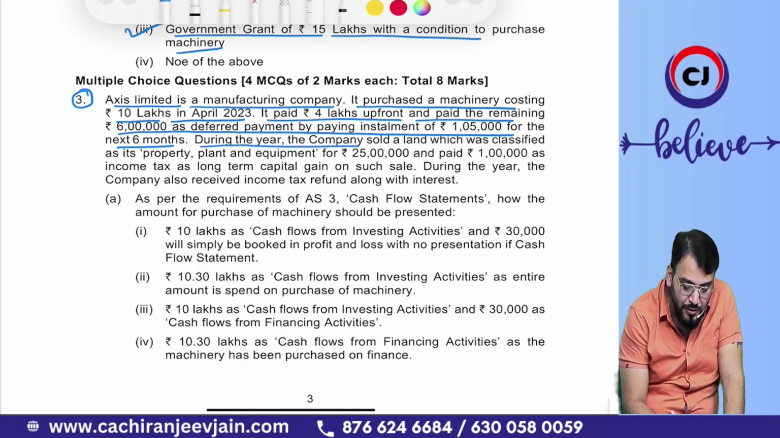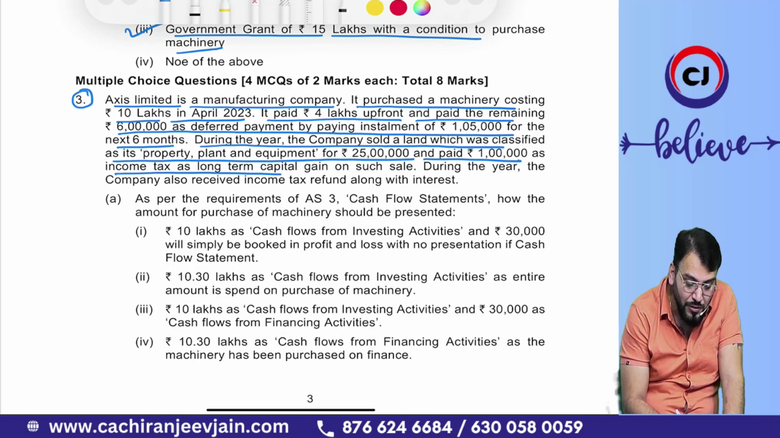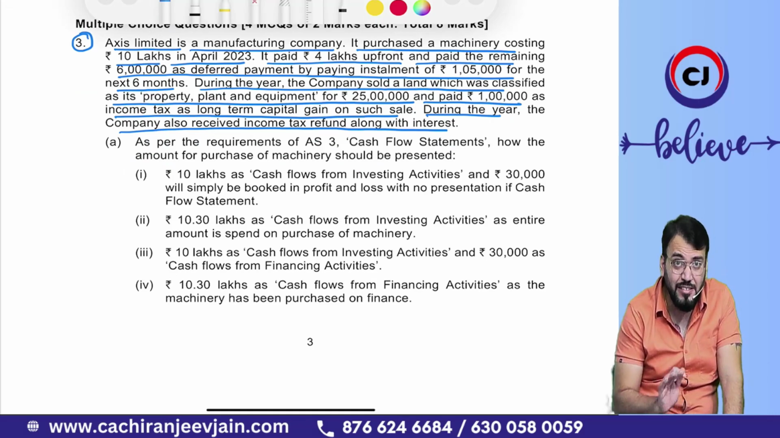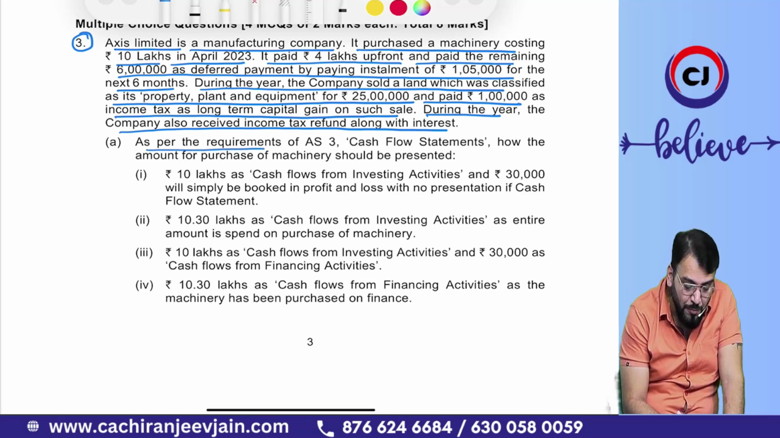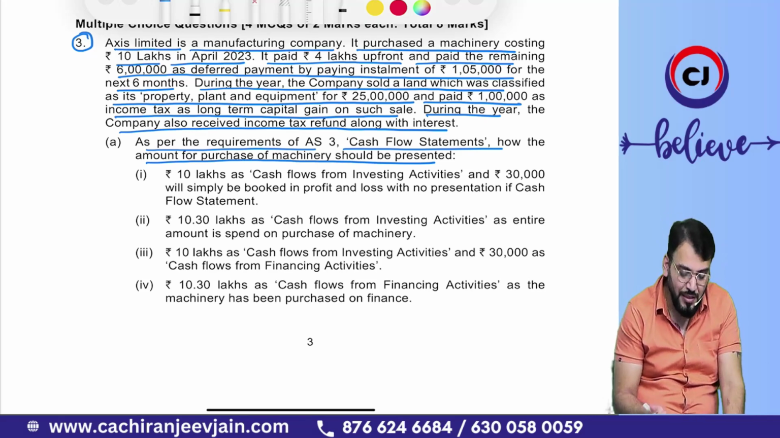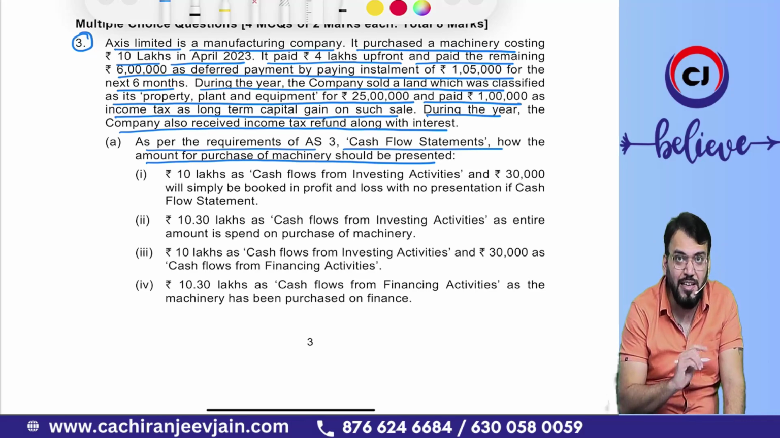During the year, the company sold land which was classified as property, plant and equipment for rupees 25 lakh and paid 1 lakh as income tax on long-term capital gain on such sale. During the year, the company also received an income tax refund along with interest. I think the entire para is related to the AS3 cash flow statement. As per the requirement of AS3, how should the amount of purchase of machinery be presented? The purchase of machinery, 6 lakh plus 4 lakh, 10 lakh, will be investing activities, correct? And the 30,000 will be considered as financing activities.